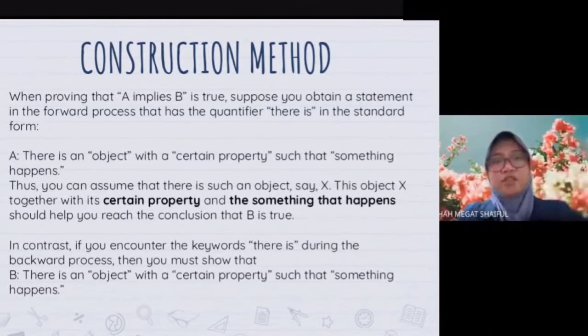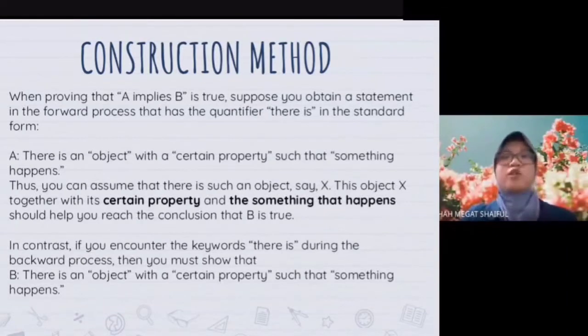In contrast, if you encounter the keywords "there is" during the backward process, then you must show that B, there is an object with a certain property such that something happens. One way to do so is to use the construction method. The idea is to construct, guess, or produce, or devise an algorithm to produce the desired object.